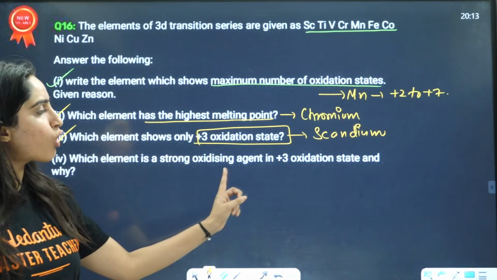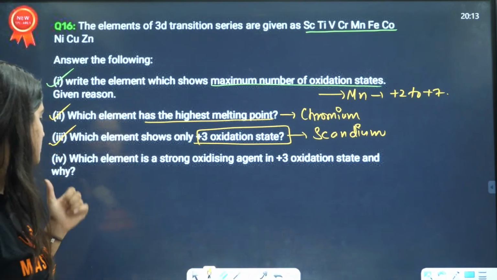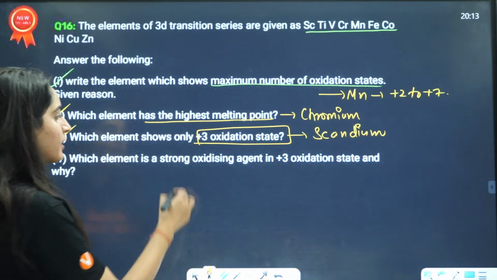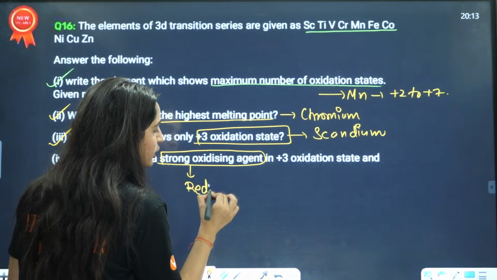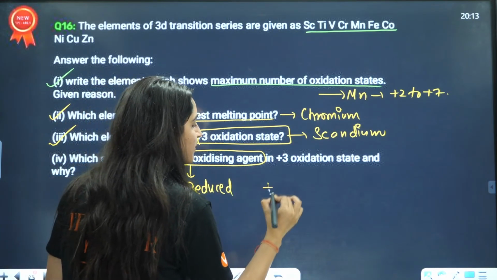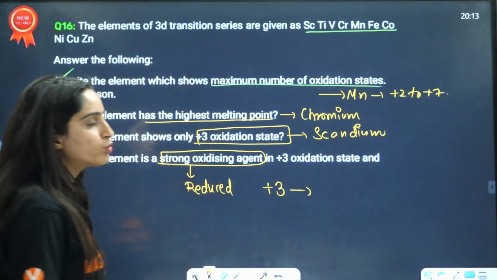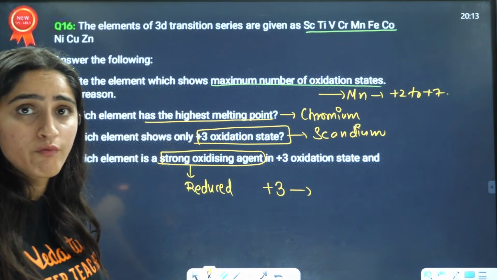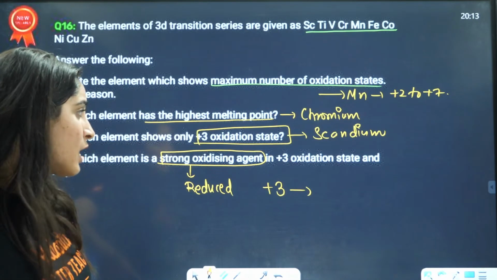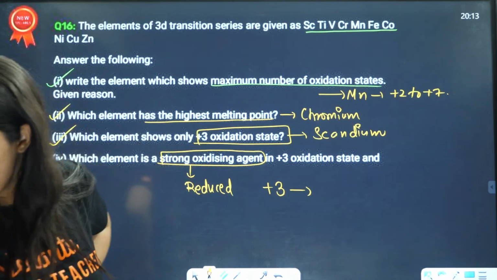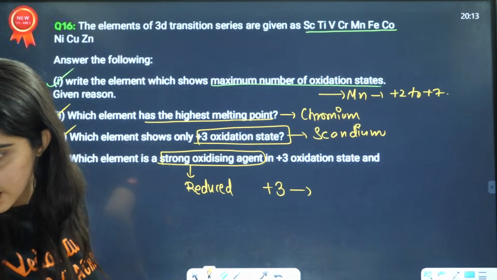Which element is a strong oxidizing agent in the +3 oxidation state and why? A strong oxidizing agent means it itself wants to get reduced. So from +3 they want to reduce themselves. Which was the element that was easily able to reduce itself from the +3 oxidation state? And what is the reason behind that?